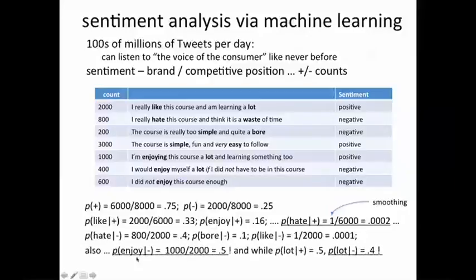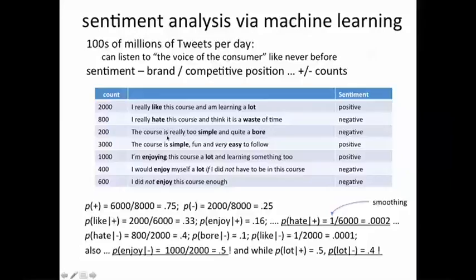Note also that the probability that enjoy, which might be thought of as a positive comment, amongst the negative comments is not that small. And we'll come to this phenomenon later. The reason is that the enjoy is occurring along with a negative term. Similarly with lot. For the moment, we need to factor in all the likelihood probabilities simply by looking at the words and their occurrences, and we'll worry about things like not next week, or rather the week afterwards.